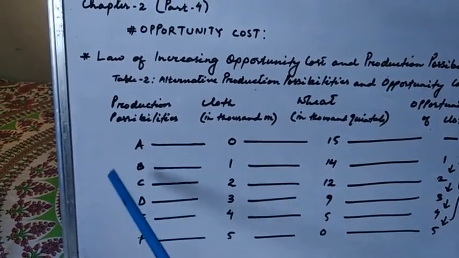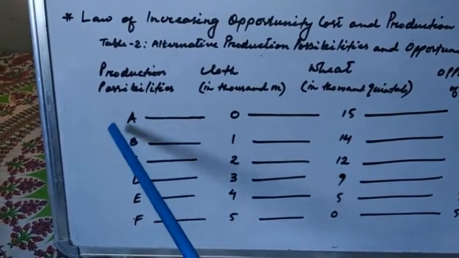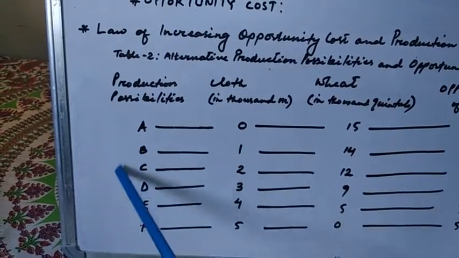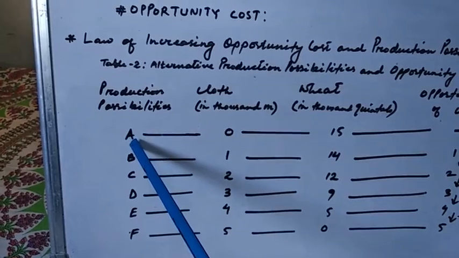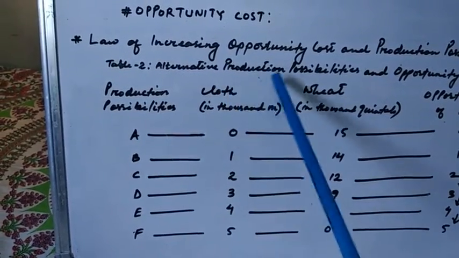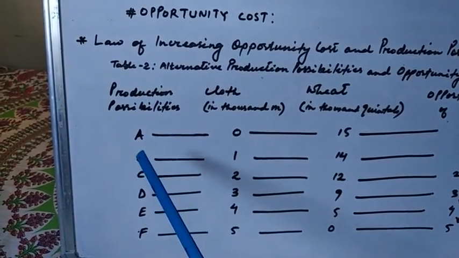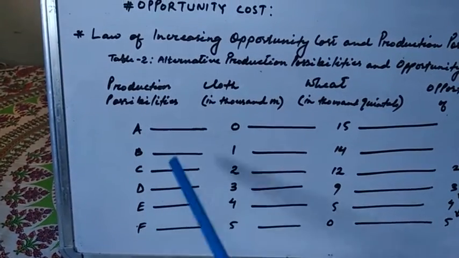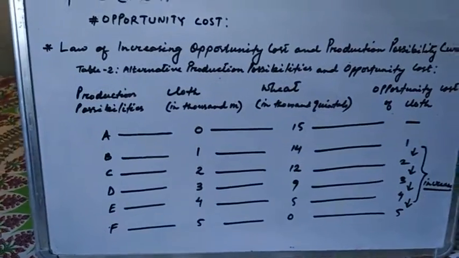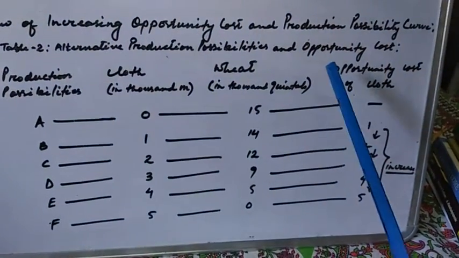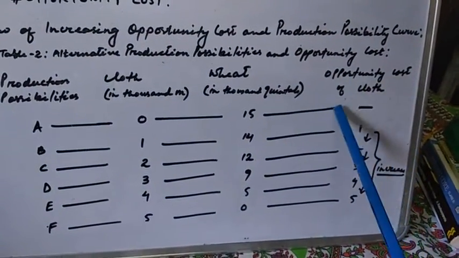We are taking cloth and wheat in the example. A, B, C, D, E, F are all the production possibilities that can be produced. A is a point where cloth and wheat can be produced, B also, C also, D also, E also, F also. So these are all the production possibilities. Here in the example we are talking about the opportunity cost of cloth.